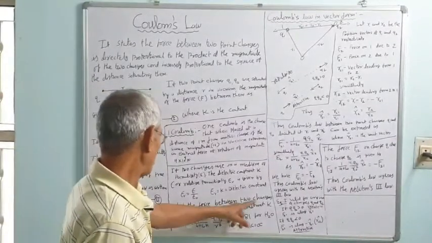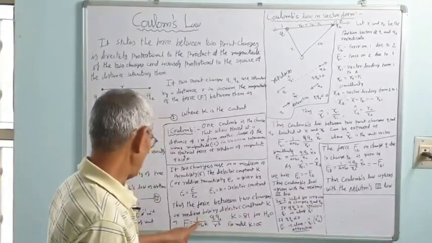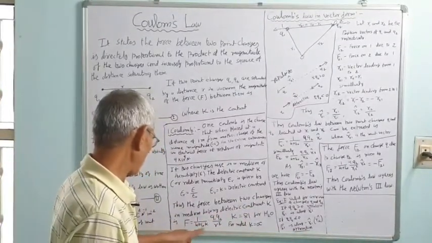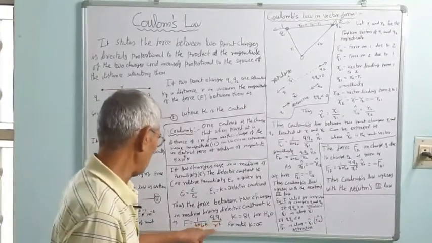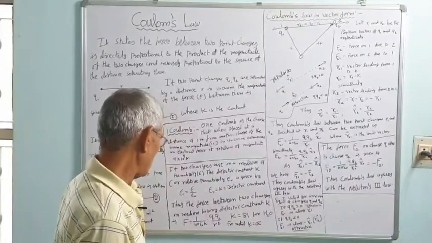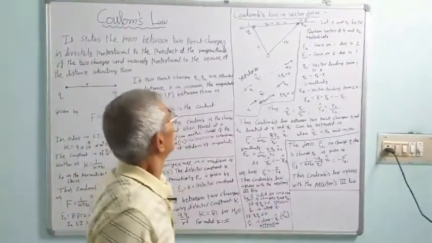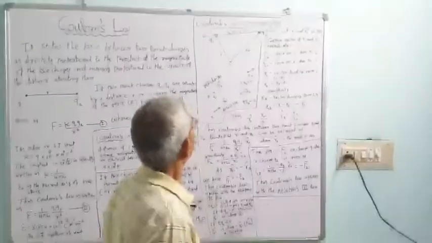Thus, the force between two charges in a medium having dielectric constant K can be written as F is equal to 1 upon 4 pi epsilon 0 K into Q1 Q2 upon R square. K is 81 for water and for metal it is infinity. Now, Coulomb's law in vector form.